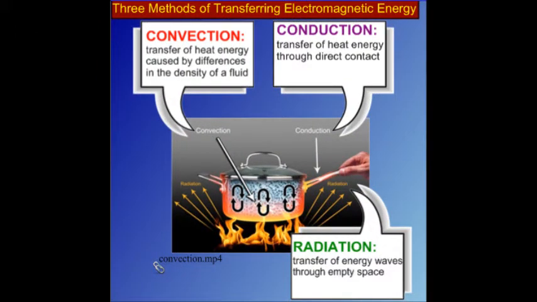There are three basic methods of transferring electromagnetic energy. The first is convection, which is transfer of heat energy caused by differences in density of a fluid, and we talked a little bit about that in last week's video. Conduction is the transfer of heat through direct contact, and radiation is the transfer of energy waves through empty space. We're going to explore each of these in more detail.